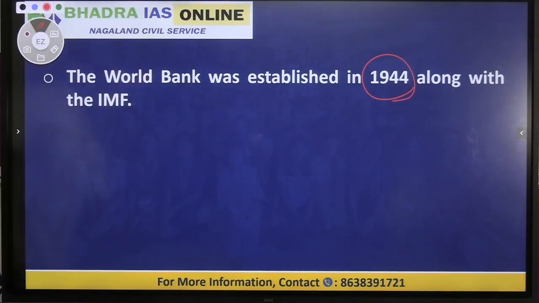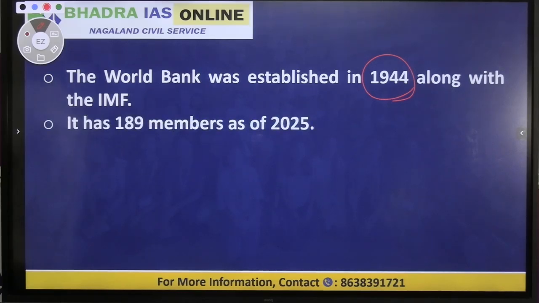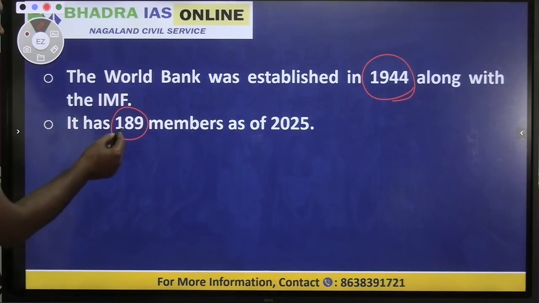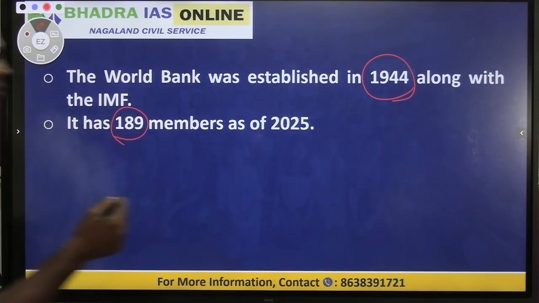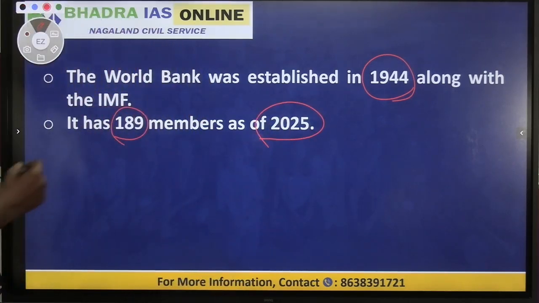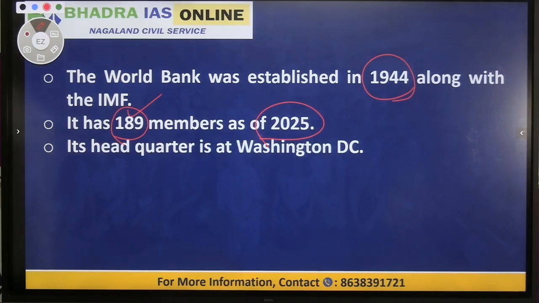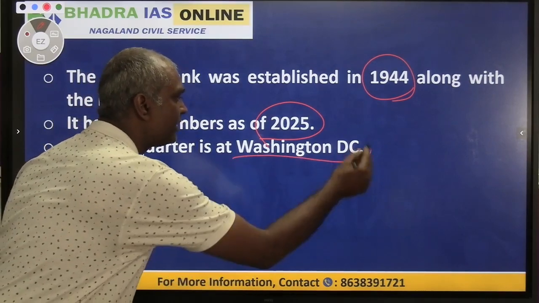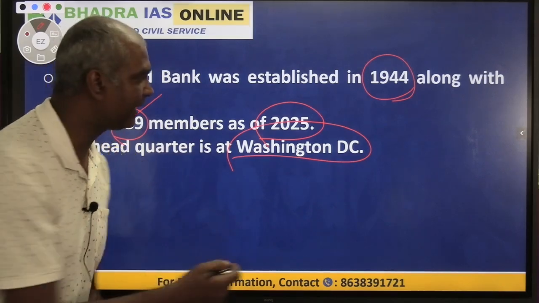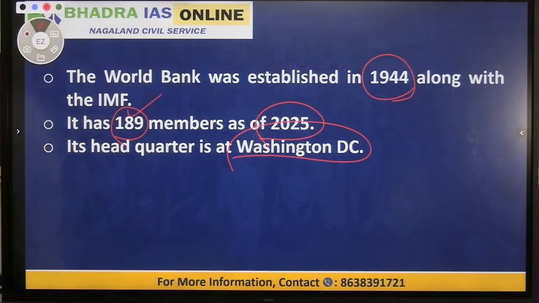Okay. The World Bank, if you look at it here, it has 189 members. Even for prelims, this kind of questions will be asked. So as of now, 2025, World Bank has how many members? 189 members. The next important thing to remember, where is the headquarters of the World Bank? The headquarters is in Washington, D.C. Both IMF and the World Bank have their headquarters in Washington, D.C.